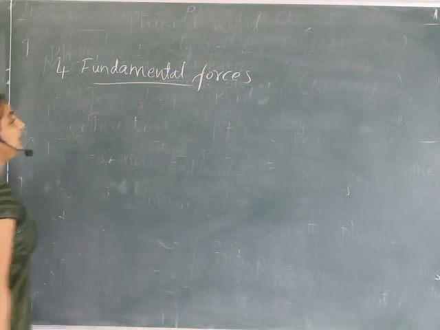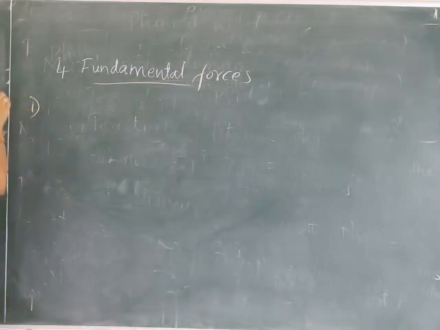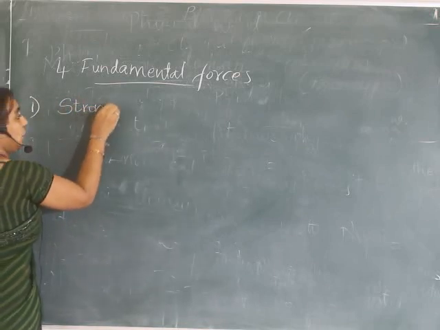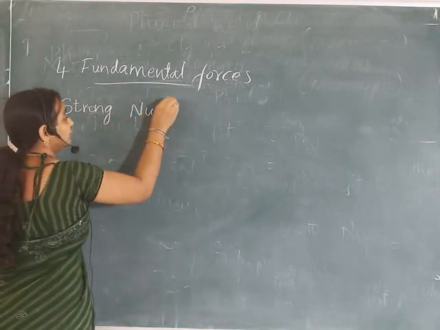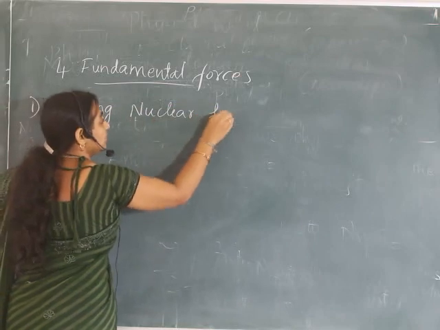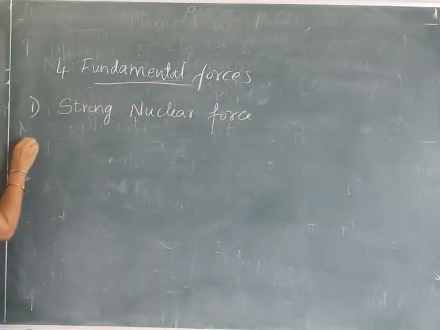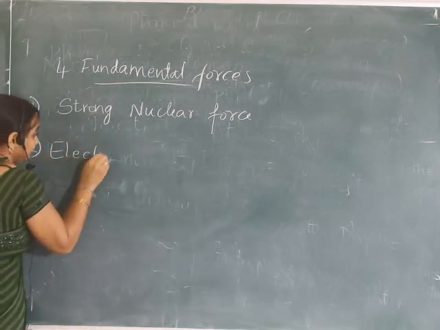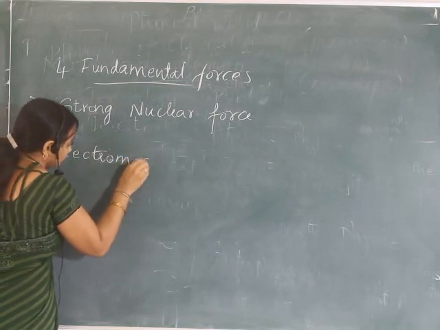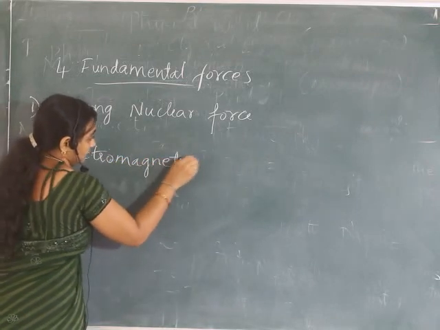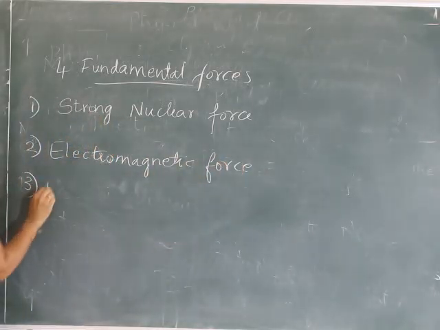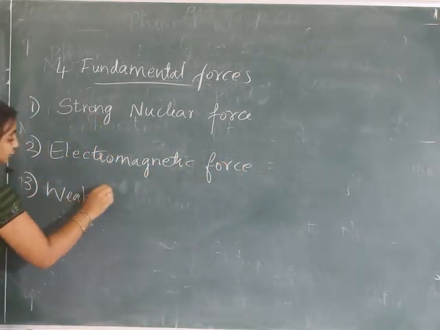The 4 fundamental forces in nature are: 1. Strong nuclear force. Second, electromagnetic force. Third, weak nuclear force.